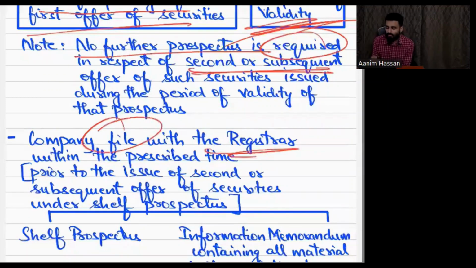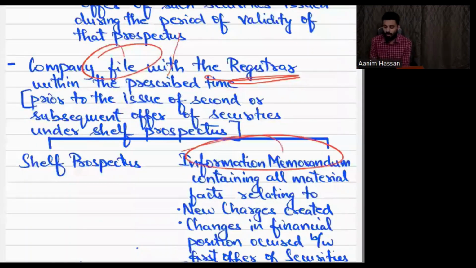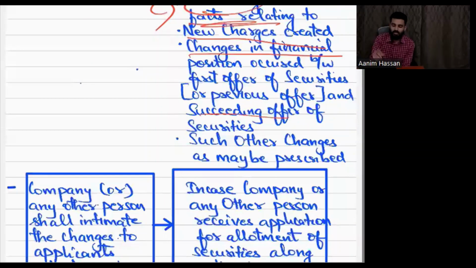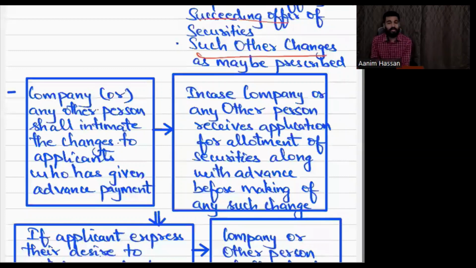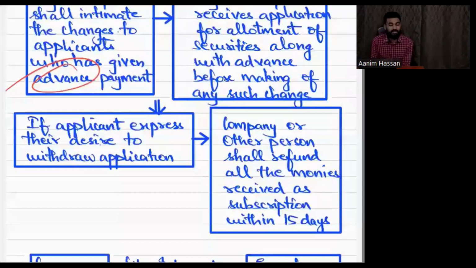The company will file with the registrar. What will it file? Of course, along with the shelf prospectus, it will also file an information memorandum, containing all facts relating to new shares, changes in the financial position, and any other changes. For example, a person has made an advance for the shelf prospectus, but the company has made some changes after he has given the advance.